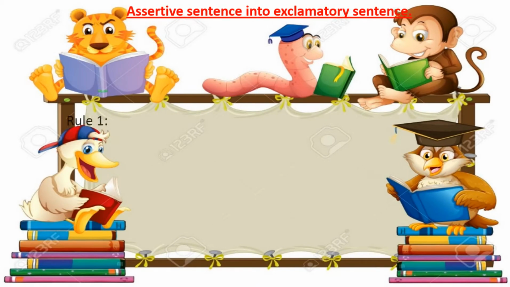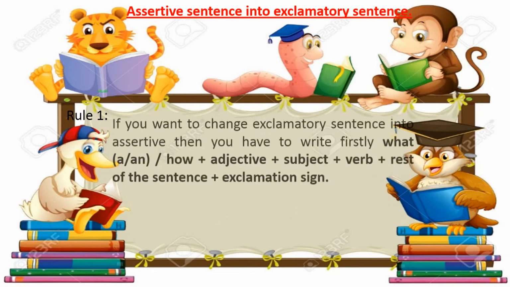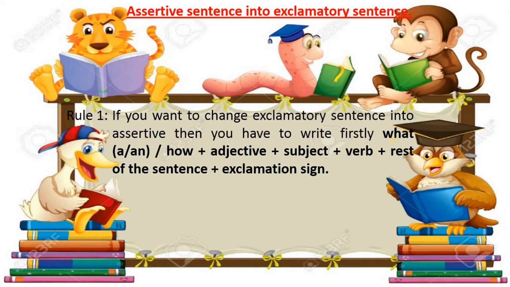So we just go for rule 1. Okay, just look at it. If you want to change assertive sentence into exclamatory, then you have to write firstly what, a or an, or how.